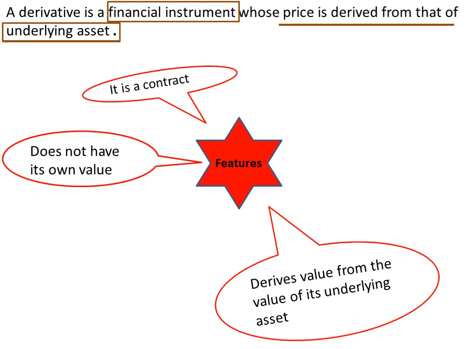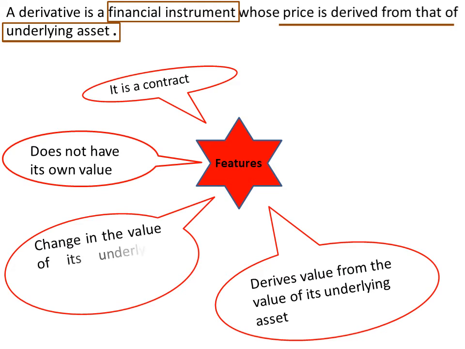Next, change in the value of the underlying asset changes the value of the derivative. In this example our underlying asset was wheat, so a change in the value of wheat, that is an increase or decrease, is going to change the value of the contract.